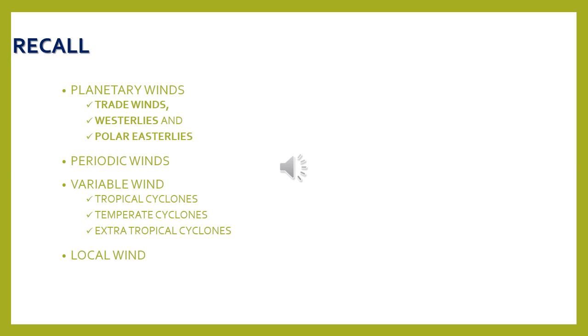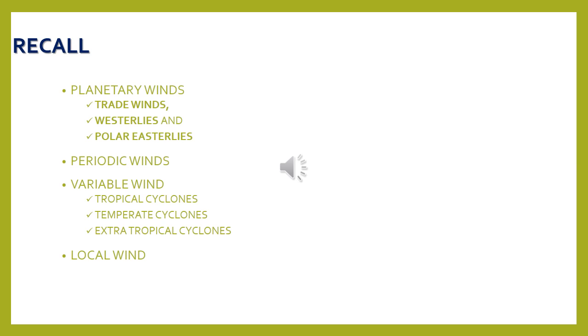Just to recall what we have discussed in our previous class. In our previous class we have discussed about wind. So what is a wind? The horizontal movement of air along the surface of the earth is called as wind. Then name the instrument used to measure the wind speed. Anemometer. Then what was the use of wind vane? It is used to measure the direction of the wind.